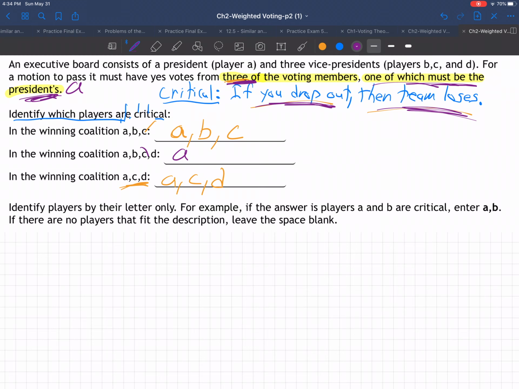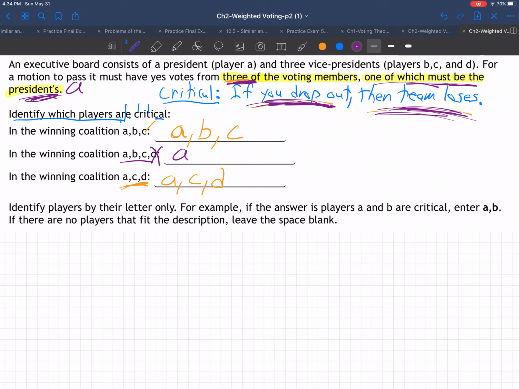How about C? If C drops out, does the team become a losing team? That's what it means to be critical. So if C drops out, does the team lose? No, they're still okay because they have A, B, and D. They have 3 players, and one of them is A, so they're still okay. C's not critical. If C drops out, they don't lose. How about D? If D alone drops out, that's what it means to be critical. If you drop out, then the team loses. That means they had to have you. If D drops out, what do you have left? A, B, and C. That's still a winning team, isn't it? Because they have 3 players, one of which is A. They have the president. They're good. So D is not critical either.